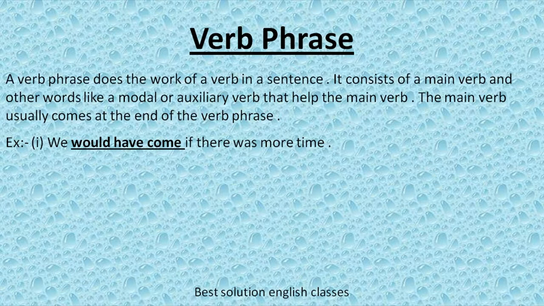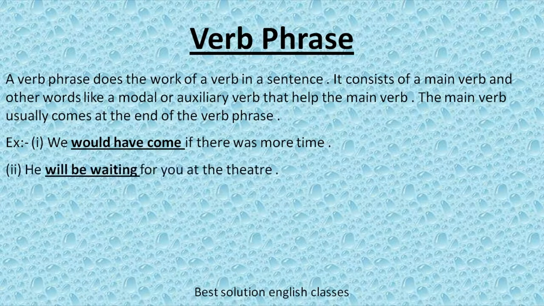In this sentence, would have come is a verb phrase, but here main verb is come and helping verb is would have. In the next example, he will be waiting for you at the theater. Here, will be waiting is a verb phrase and in verb phrase will be is a helping verb and waiting is a main verb.